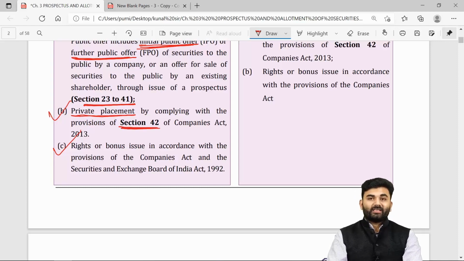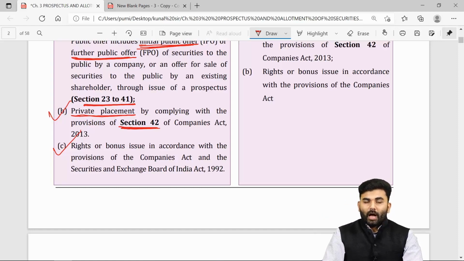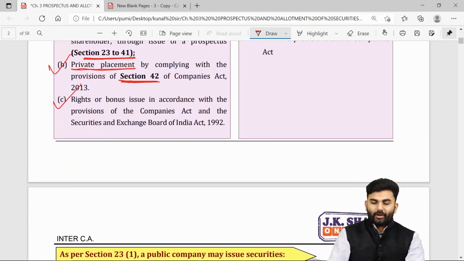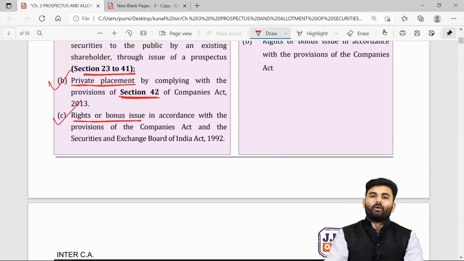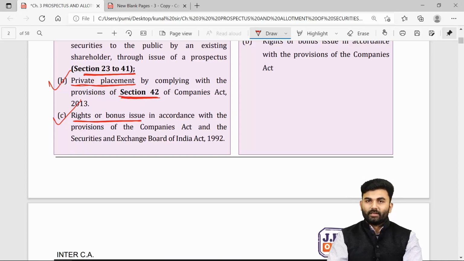Yes, we are going to understand section number 42 at last in this video itself. A public company can also issue securities through right shares or bonus shares. Whenever we talk about right shares or bonus shares, these are securities issued to the existing members of the company. Right shares will be issued by fulfilling the provisions of section number 62 of Companies Act 2013, whereas bonus shares will be issued by fulfilling the provisions of section number 63 of Companies Act 2013.